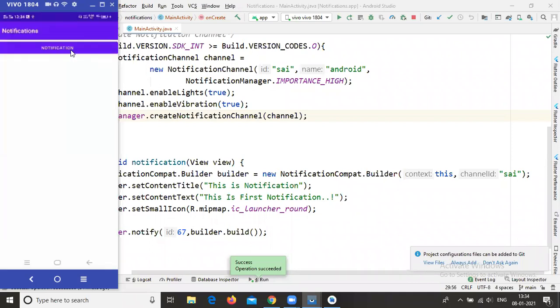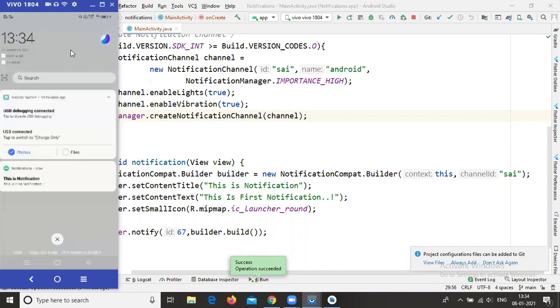So now the next part is handling the click events. If you click this notification, it doesn't perform any operation, right? Regularly, if you click any notification, it redirects to your application. Same like that, we need to redirect to our application, so we need to handle the click event also, with the help of intents and pending intents. Right now, clicking this notification doesn't perform anything, so I need to perform this click event handling.